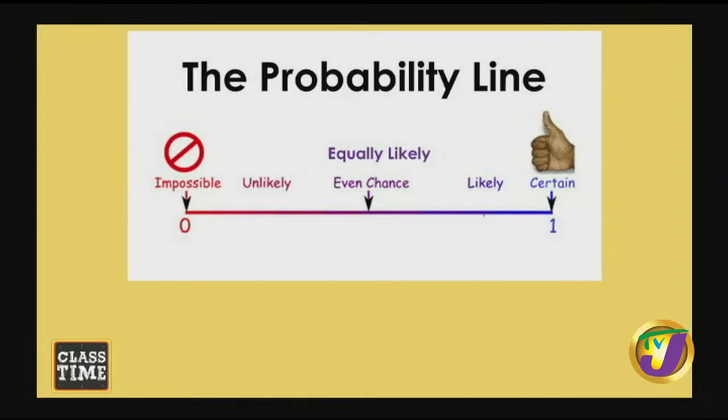What about unlikely to happen? It's unlikely that rain may fall because the sun is shining brightly. Not that it can't happen, but it's unlikely based on what is happening. Equally likely is an even chance. So when a woman is pregnant, it's either a girl or a boy. It's an even chance, 50-50.